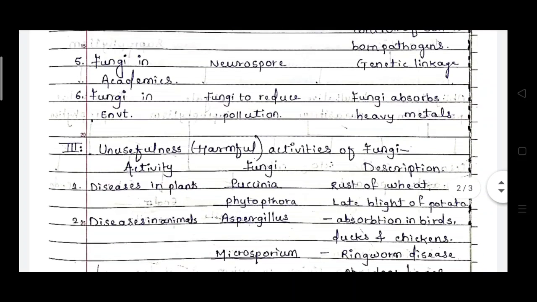Next is regarding the unusefulness or some harmful activities of the fungi.